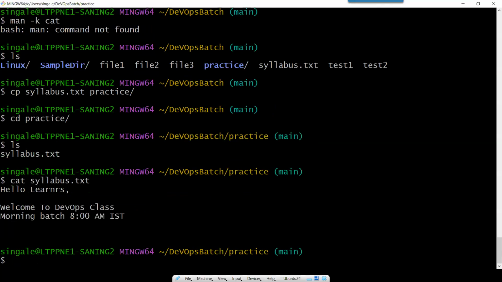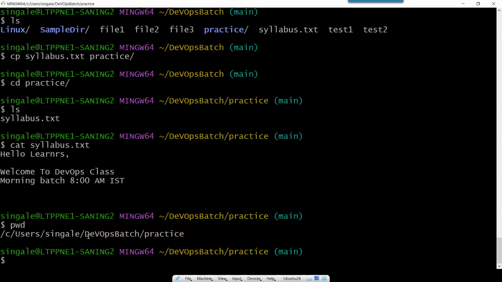This is called cp, then the source, from where we have to copy the file, and then the destination where we have to paste that file. So let's see, we can also copy this file to a folder inside the folder. That can also be done. So here you can see where I am: DevOps practice. Or if you are confused about where you are, just type pwd. It will show the present working directory. So you can see you are inside this DevOps batch folder, inside that practice.